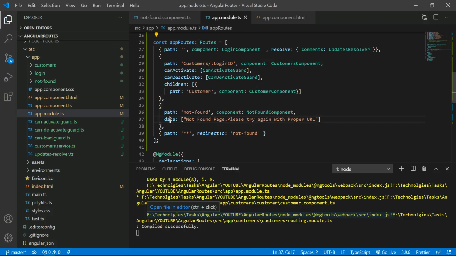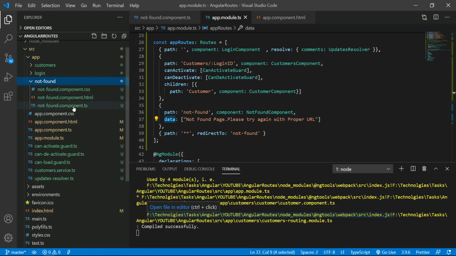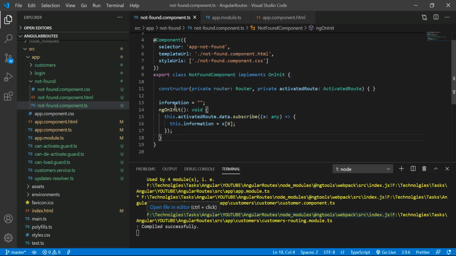So you have to subscribe to this whenever the not found path is loaded. At that time we have to subscribe to this data, then you can get this message into your component. How do we do that? Go to the notfound.ts file. We know where to write it: in the ngOnInit page lifecycle event, because we have to subscribe whenever our page is getting initialized. That time only you have to subscribe.